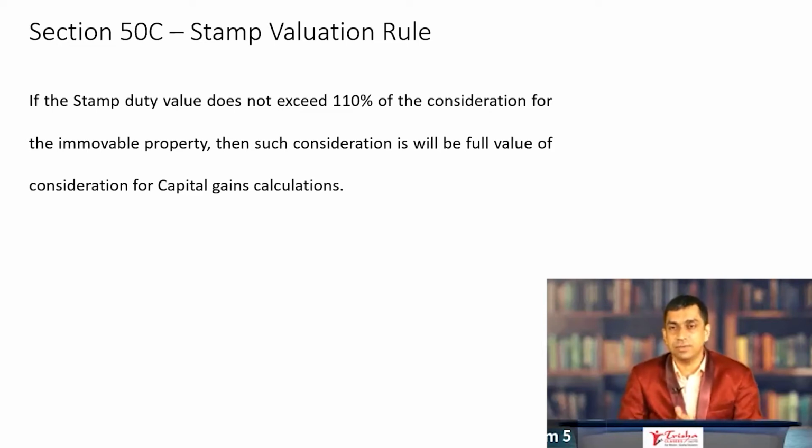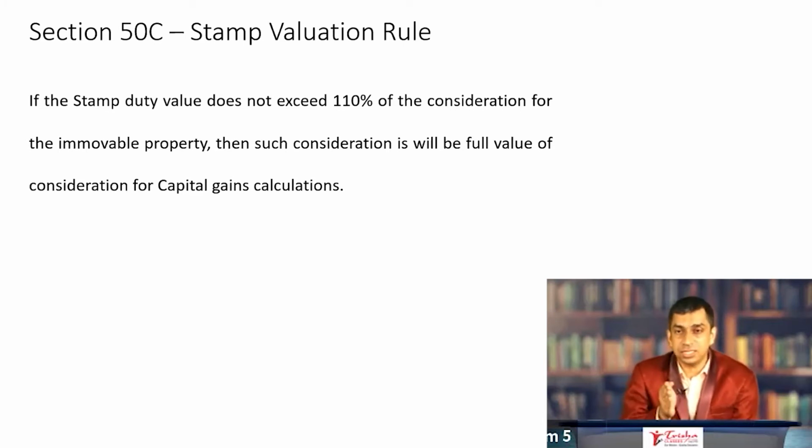Section 50C, a very important section in capital gains. What does section 50C say? Section 50C says when you are transferring an immovable property, the consideration for that immovable property is deemed to be the stamp valuation of that immovable property.